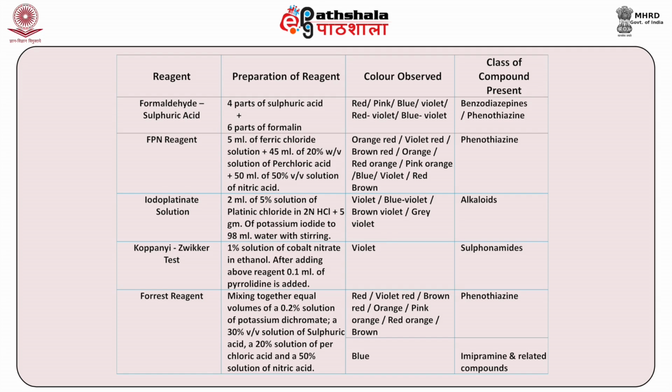And when you add FPN reagent to the extract, if there is production of orange red, violet red, brown red, orange, red orange, pink orange, blue violet or red brown, then this will indicate the presence of phenothiazine.